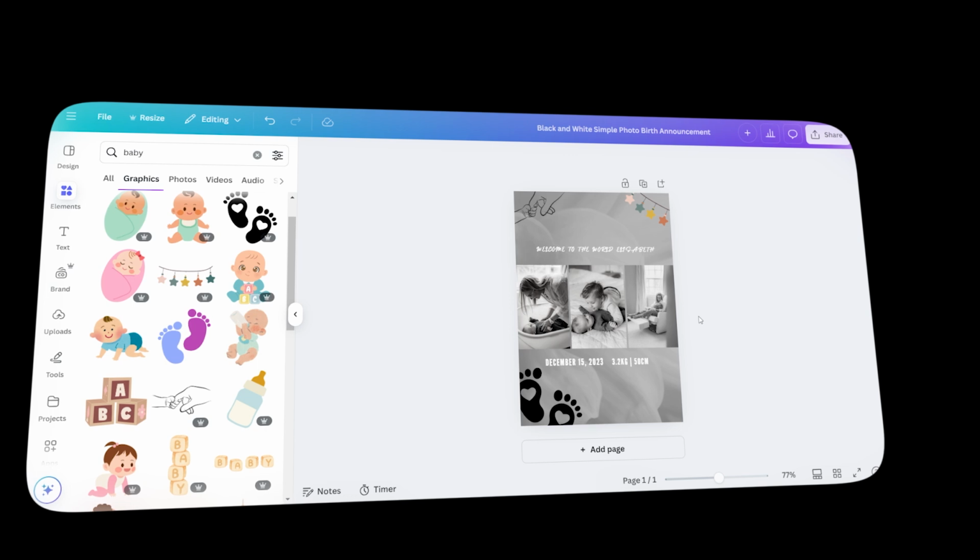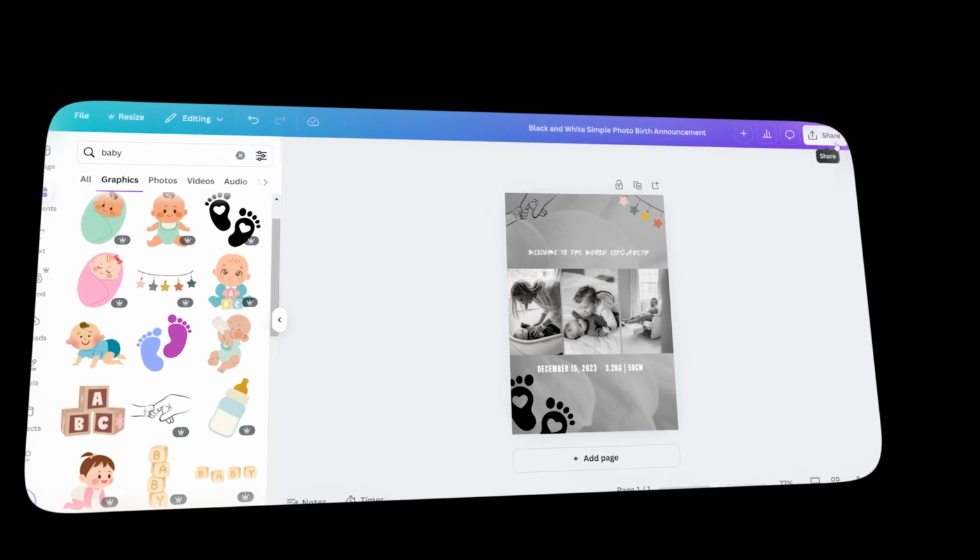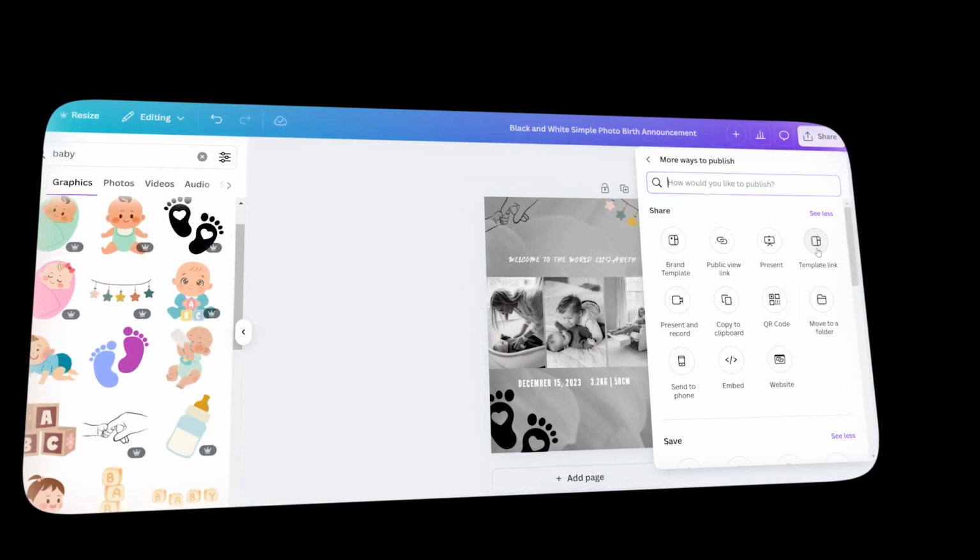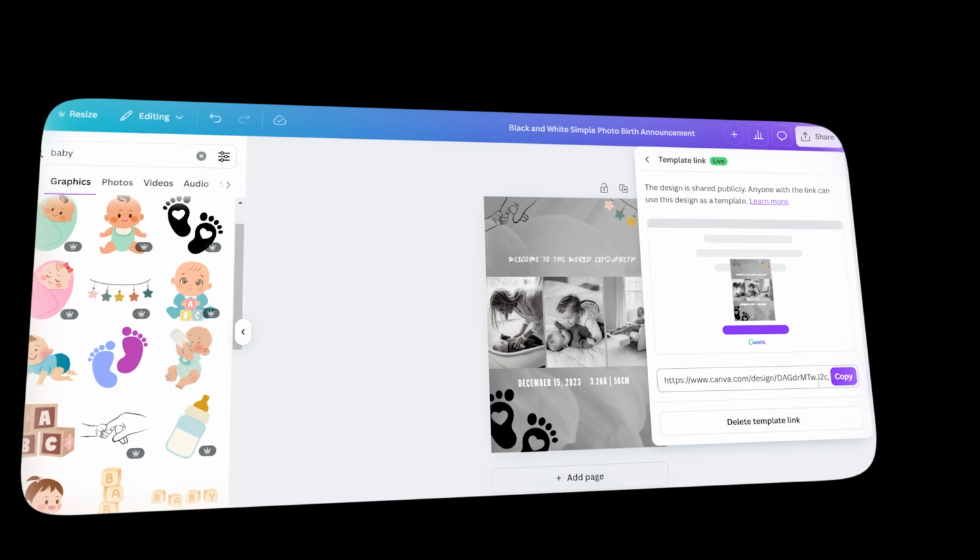To let people customize this, we'll need to share it as a template. Just click on Share, See All, and then Template Link. When people buy, this is the link that you'll share with them.